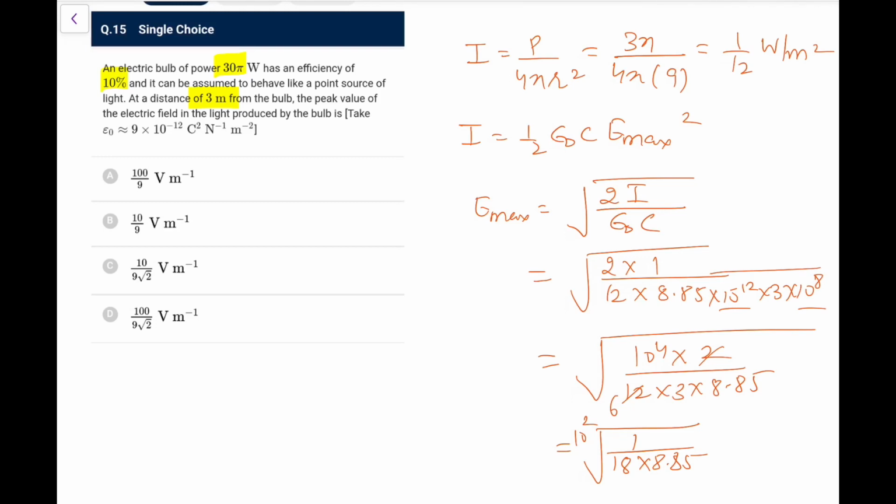So it is 100 by 12 something, nothing seems like. It is almost 9 root 2 going by the approximate calculations. Or okay, epsilon naught is given as 9, so it becomes easy. I didn't notice that. You should note that, it will be quite a smoother ride for you. So 9 root 2 is directly the answer.